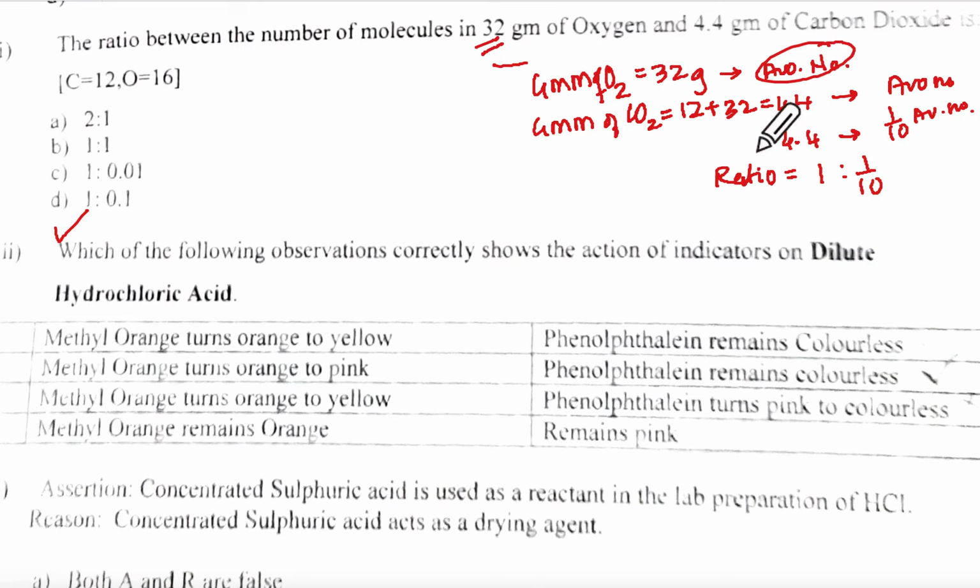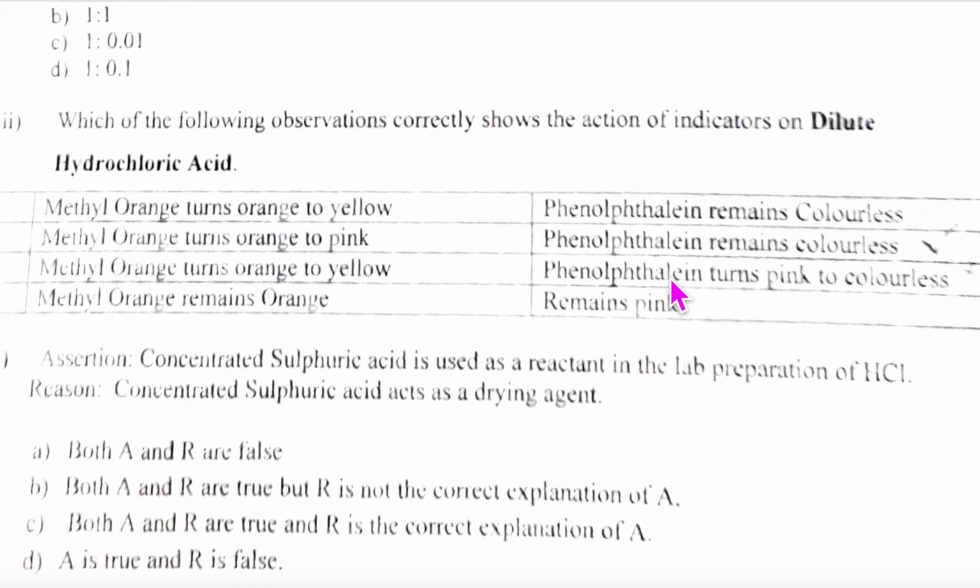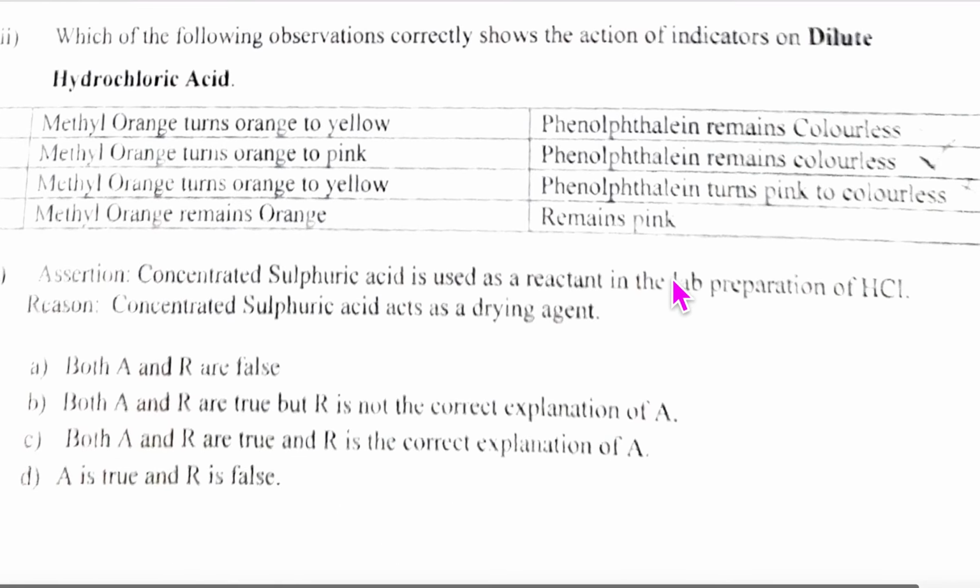So that will be Avogadro's number, no? And 4.4 grams of CO2, 44 and 4.4, isn't it 1/10 of the mole? So 1/10 of Avogadro's number. Then this will be 1 is to 1/10. Clear? Thank you, ma'am. Welcome. That's why you have to write it down also. If you don't write it down, you may have a problem.